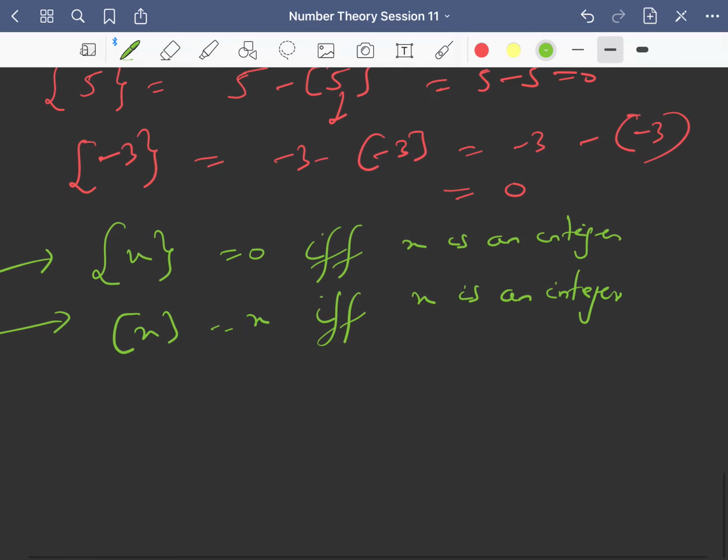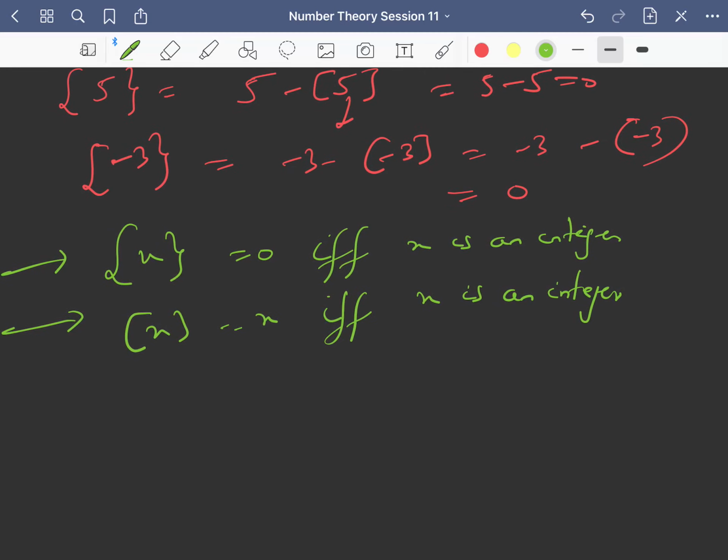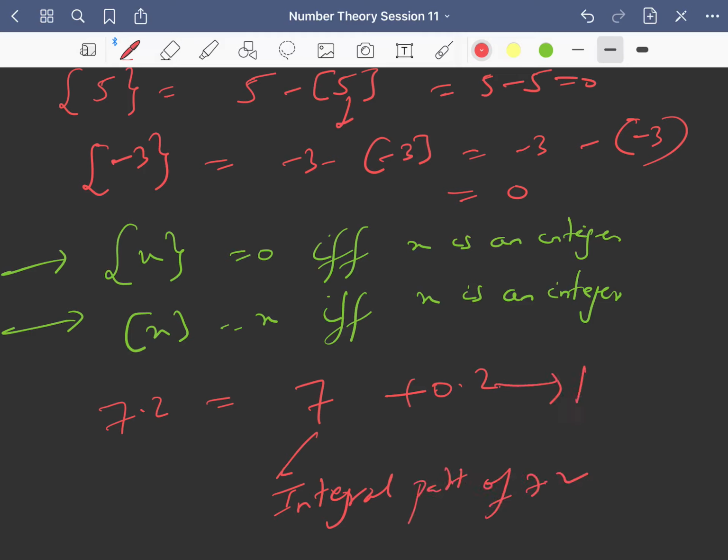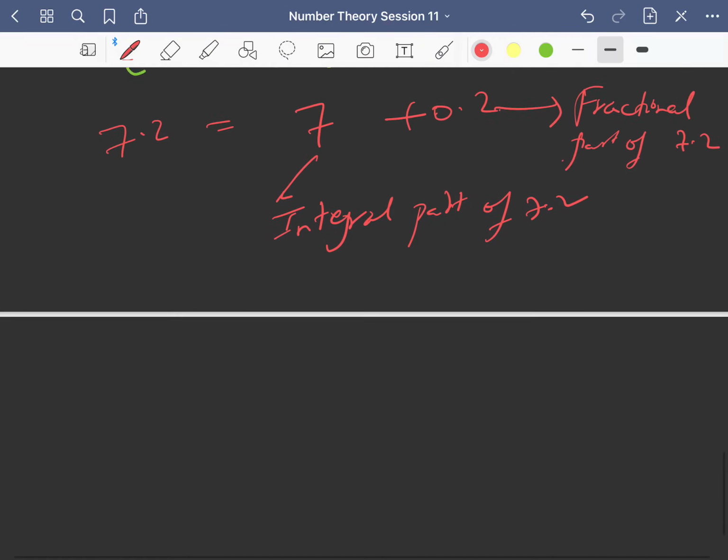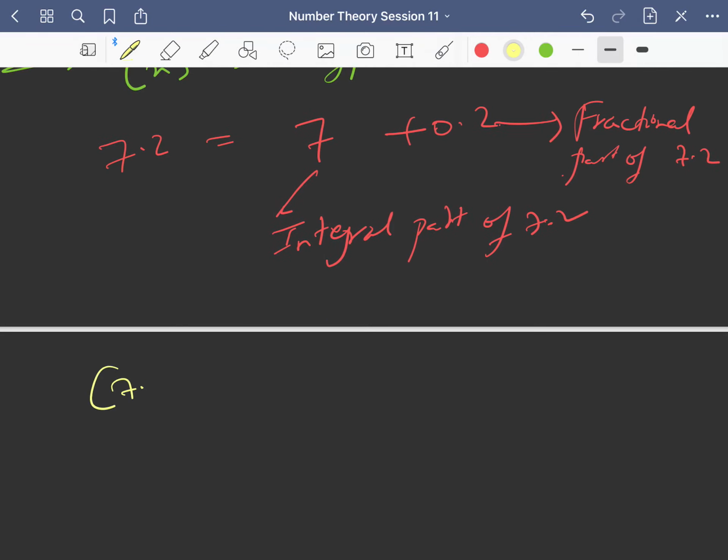So what happens is, see, if there is any real number, for example 7.2, then you can write this as 7 plus 0.2, right? So this is called the integral part or the integer part of 7.2, and this is called the fractional part of 7.2, isn't it? If you compute greatest integer of 7.2, you will get 7 only, and fractional part of 7.2 you will get 0.2.